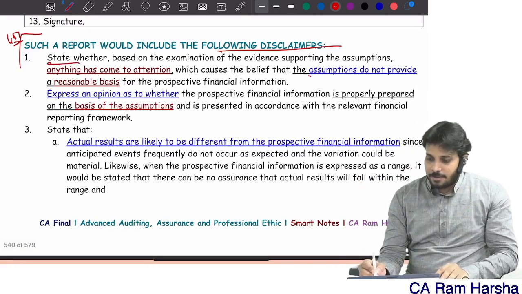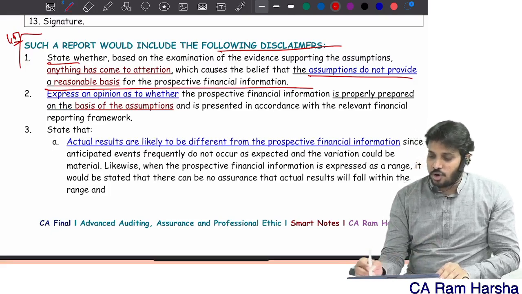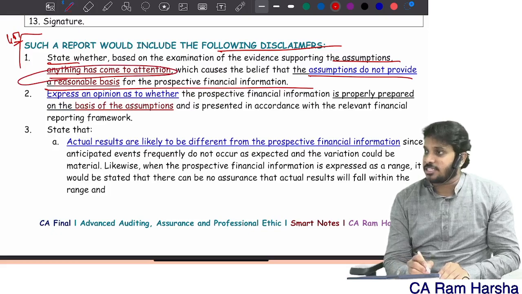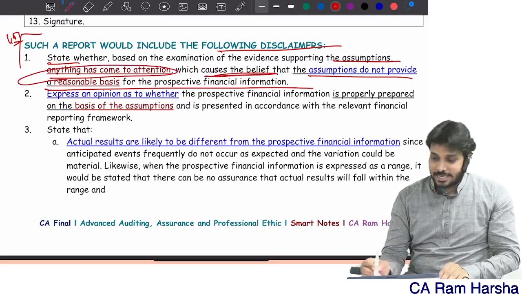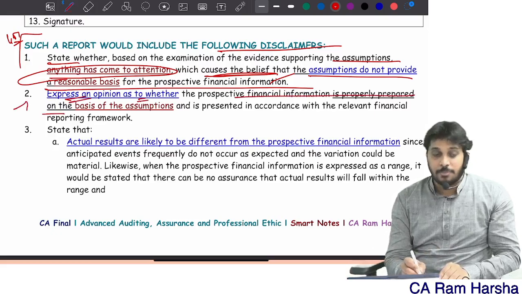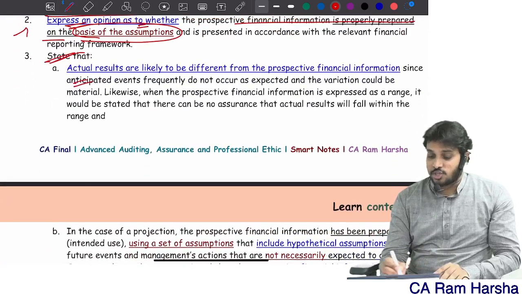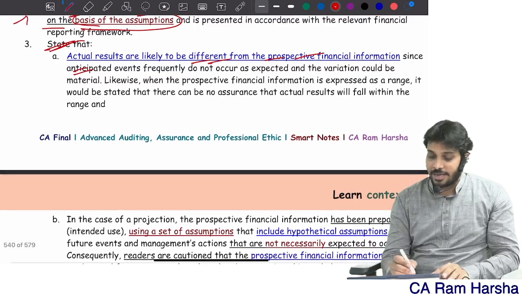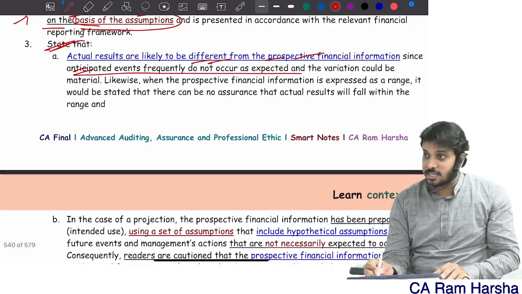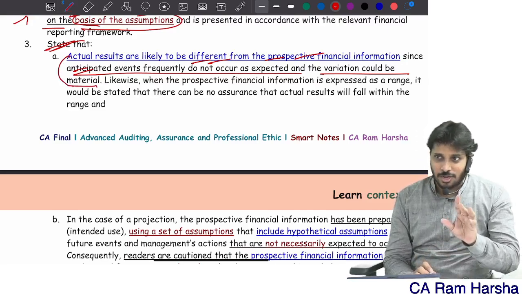State whether anything has come to your attention that causes you to believe that the assumptions do not provide a reasonable basis. Give an opinion as to whether PFI is properly prepared on the basis of the assumptions. State that actual results will be different from PFI since anticipated events generally do not occur and the variation could be material.